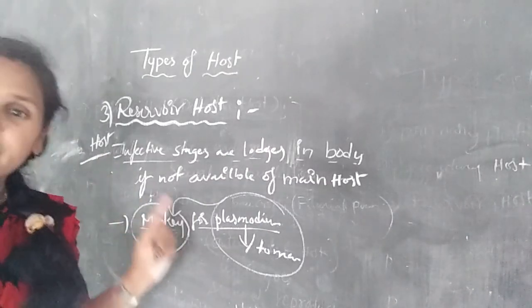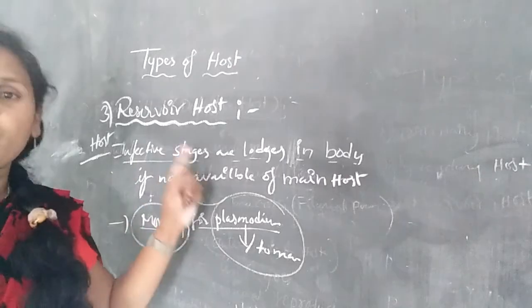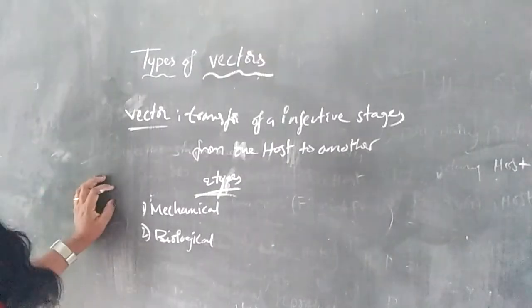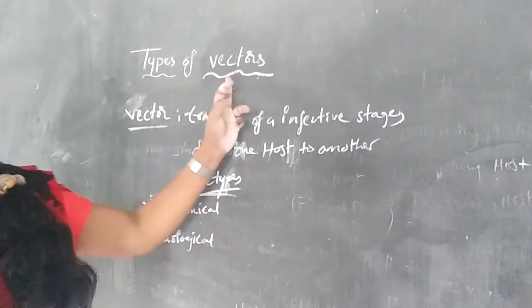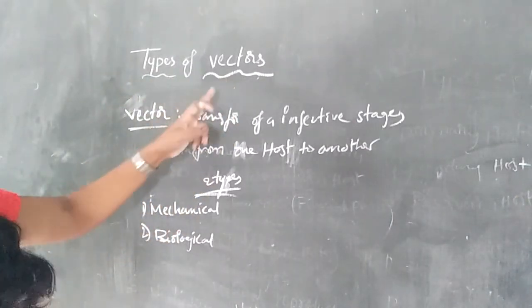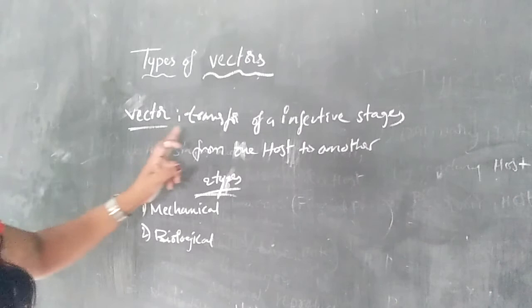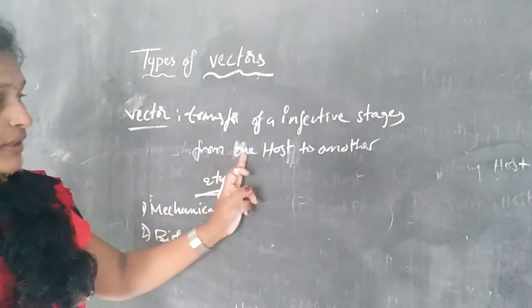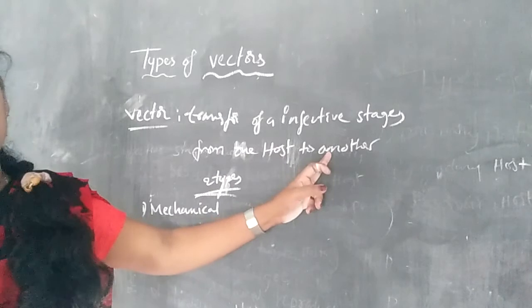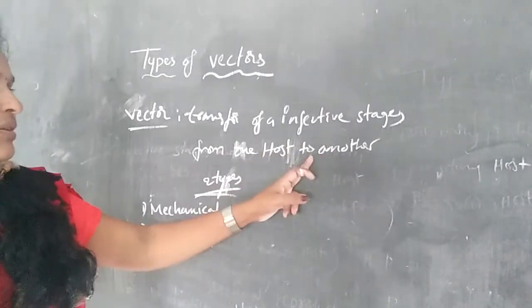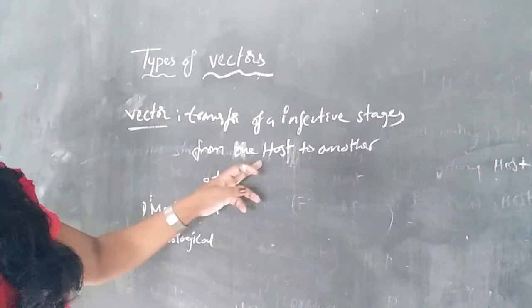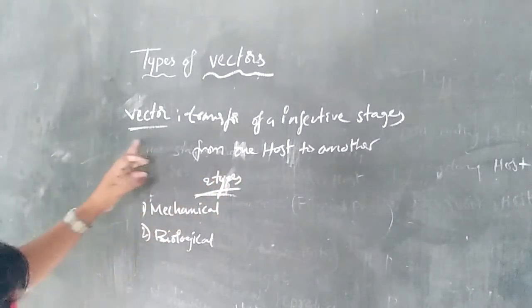It is the very best example of the reservoir host. Okay. And next one is the vectors. So types of vectors. What is a vector? A vector is a transfer of infective stages from one host to another host. So that is the vector.